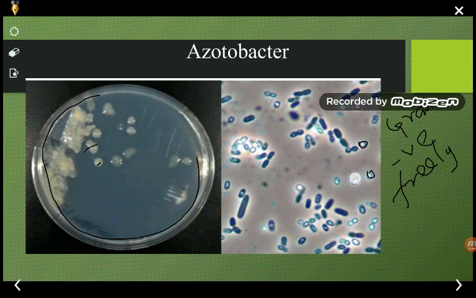So it may be present either in the oval shape or the spherical shape, and they form a thick walled cyst. These bacteria are freely available in the soil and they can fix the nitrogen. So this is one example of a nitrogen fixing biofertilizer.